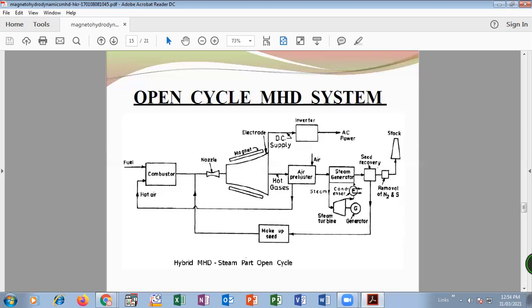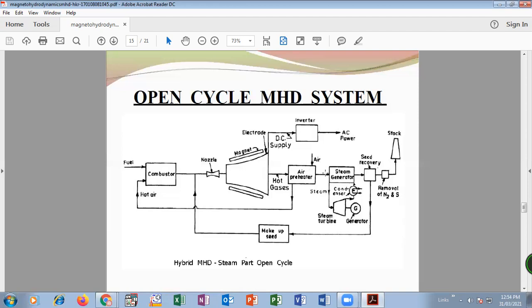Then again, these hot gases are used for steam generation. Here is a secondary source. So in magnetohydrodynamics, we generate electricity in two ways. First, by using the magnetohydrodynamics principle. Again, by using the exhaust gases heat for conventional power generation.